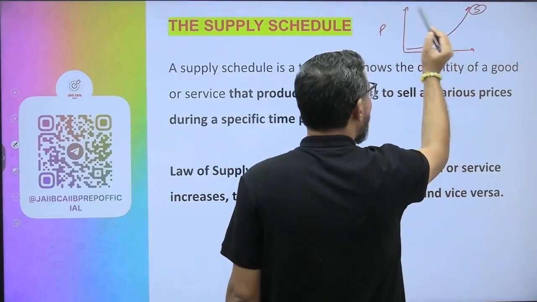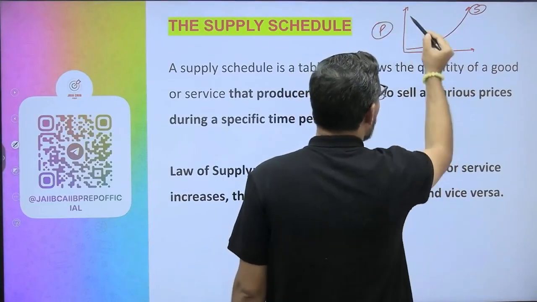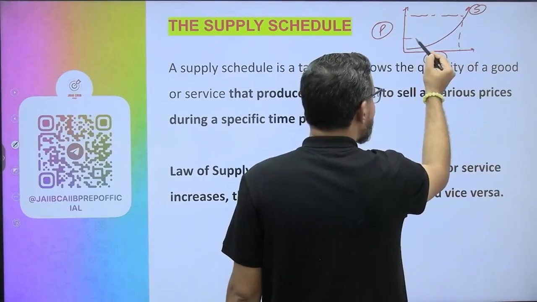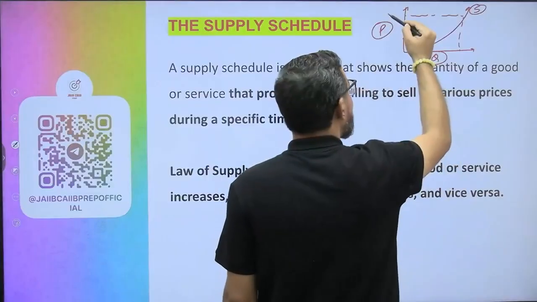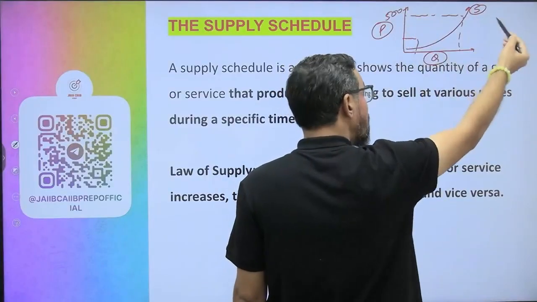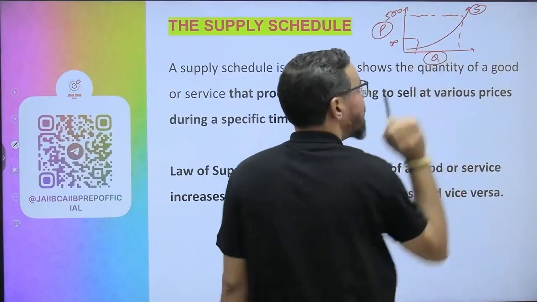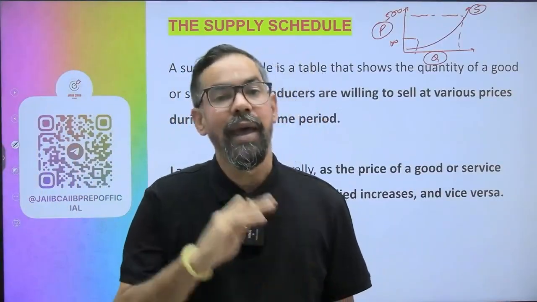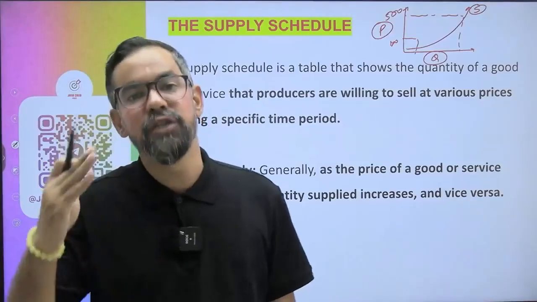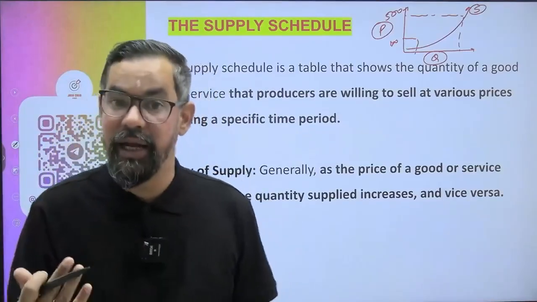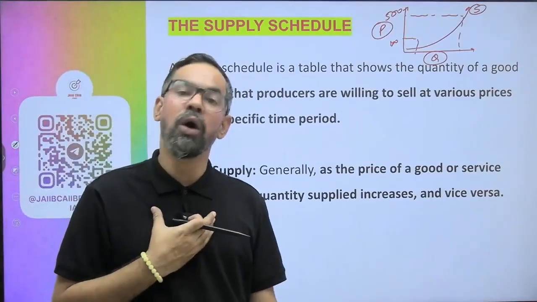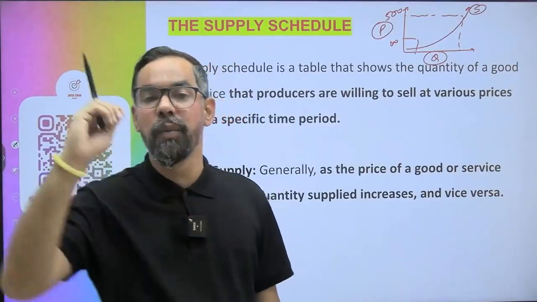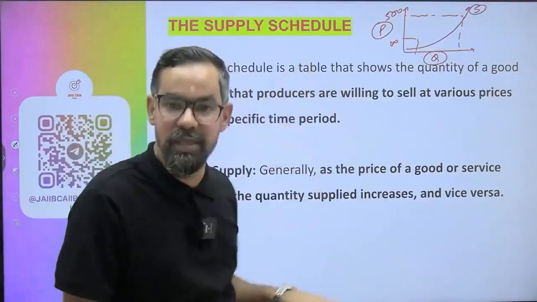So sellers want to sell a higher quantity of their product at a higher price. They want to sell less at a lower price. Let's say the price is 500, so they want to sell more. If the price is 100, they want to sell less. So that is the logic. Okay? The demand curve is from the consumer side, and the supply curve is from the supplier, seller side, right? As a seller, an owner of that product, you always want to sell your product at a higher price. So this is the basic theory, right?